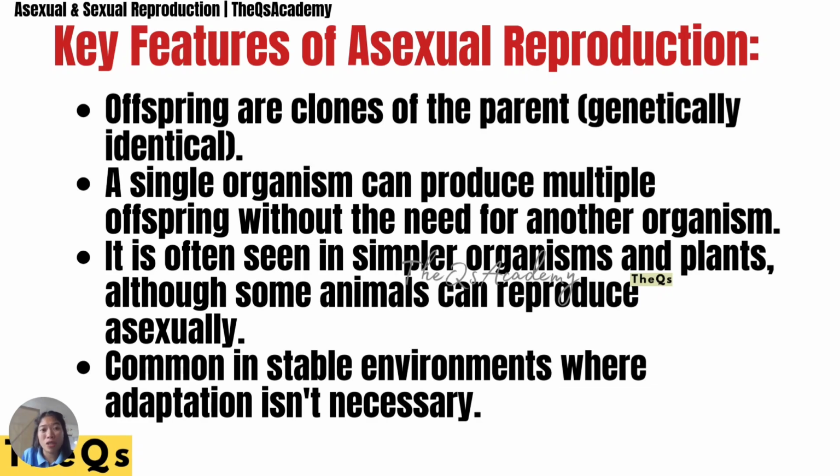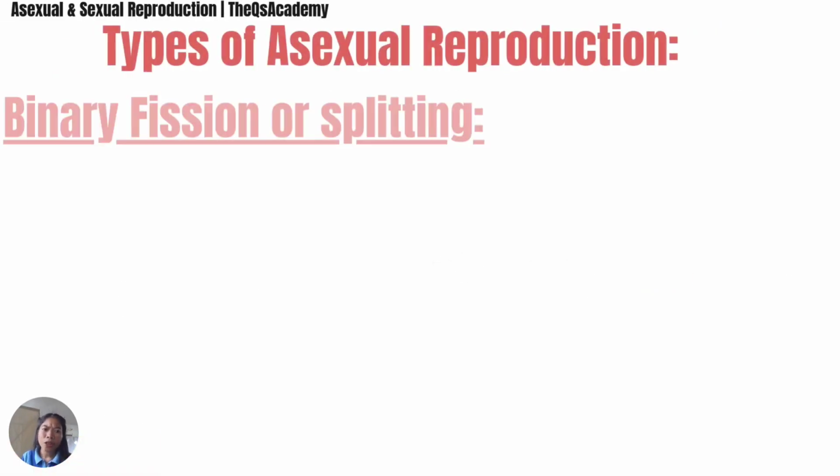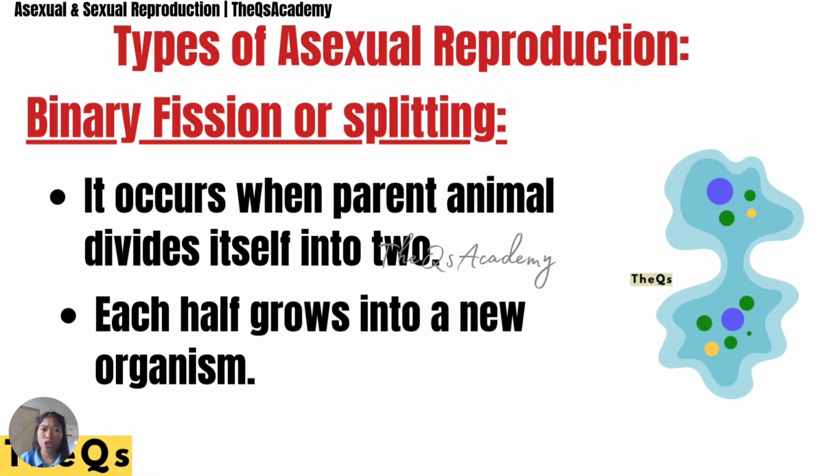So we have key features of asexual reproduction. Offspring are clones of the parent, genetically identical, and common in stable environments where adaptation isn't necessary. Types of asexual reproduction: first, binary fission or splitting. It occurs when the parent organism divides itself into two, each half growing into a new organism. When you say binary, it divides into two or splits into two. This is asexual reproduction.